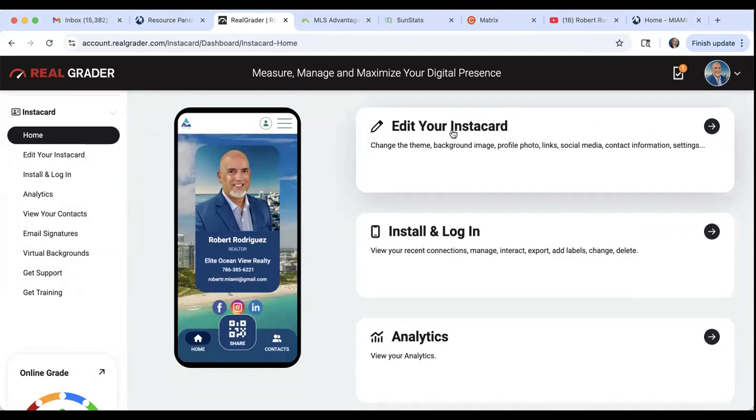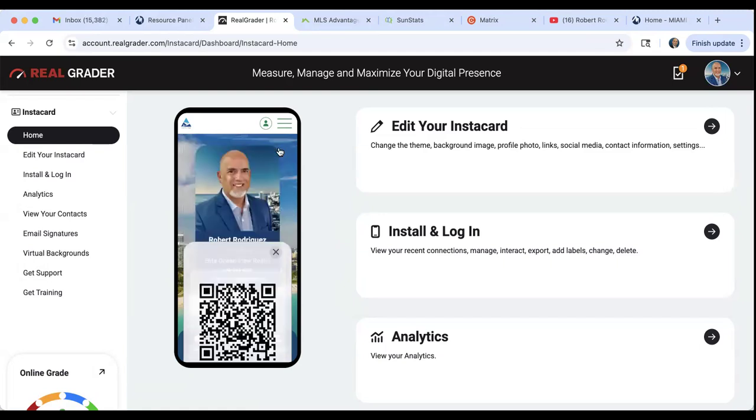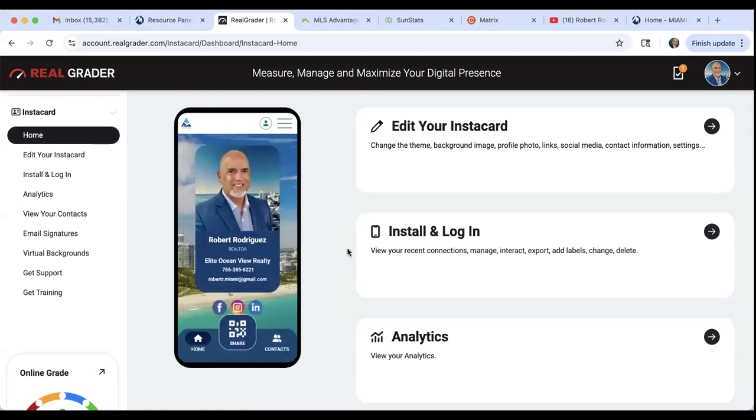Of course, you're going to edit your card. You're going to change the background, the theme, the photos, the links, the social media links, your contact information, save it, and then add it to your phone. Now, when you're out and about and you don't have any business cards with you, pull out your phone, click on the share option. It's going to open up a QR code like this. That person is going to scan the QR code, and now your digital card is installed into their phone.